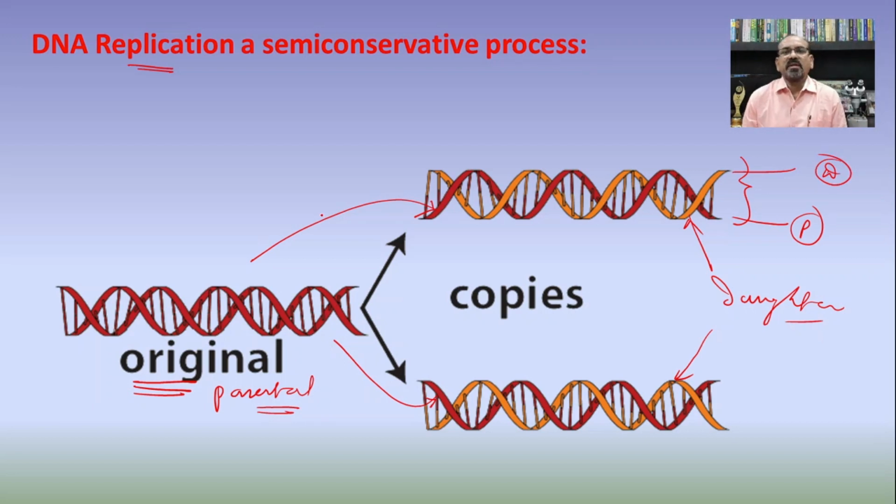Such type of replication of the DNA, in which out of the 2 DNA strands, one strand is parental and the other one is the daughter, is known as the semi-conservative type of replication or duplication of the DNA. Except for the enzymes, the complete process in the prokaryote and the eukaryote is the same.